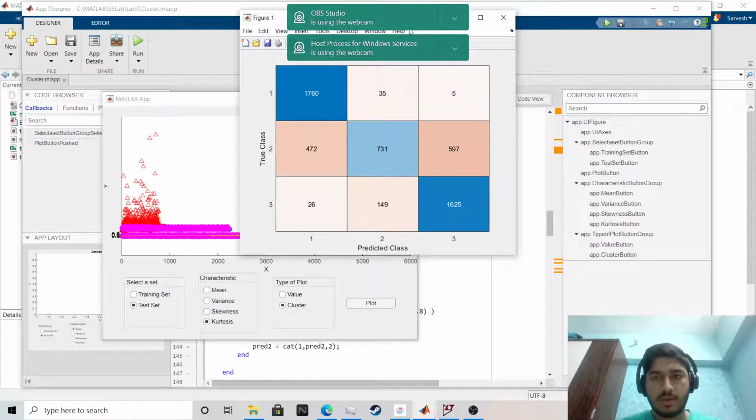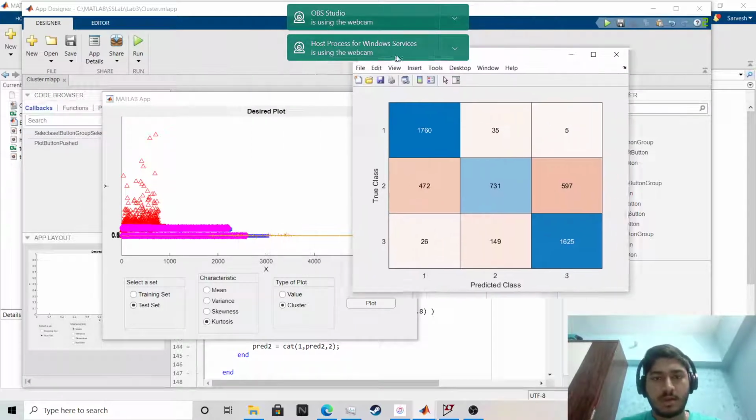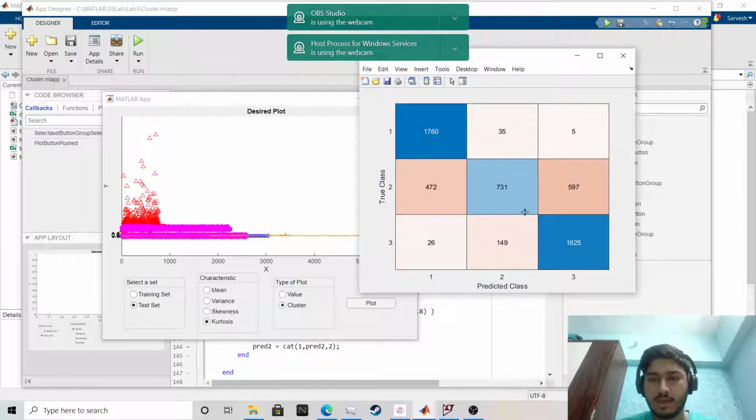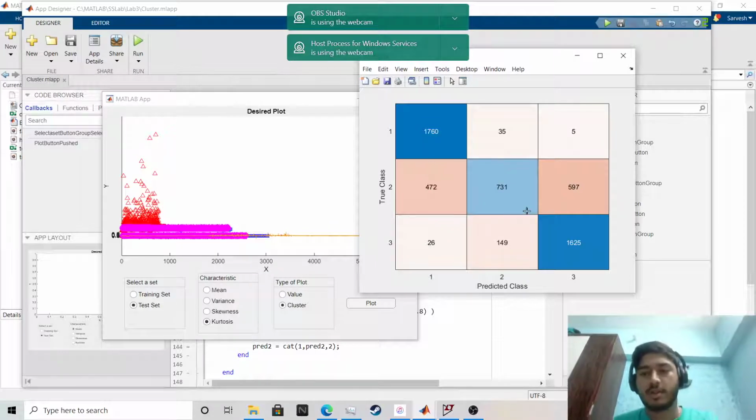You can see it is showing the best results of all of them. The kurtosis, you can see, is almost perfect out of 1800, and this is also almost perfect.